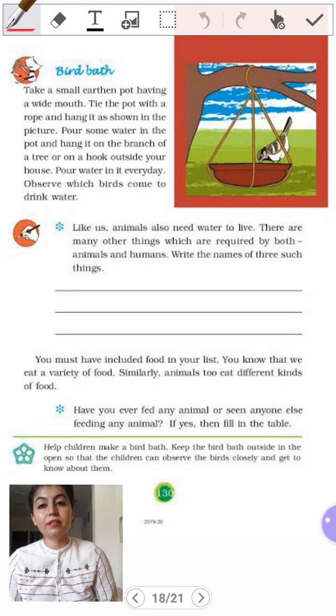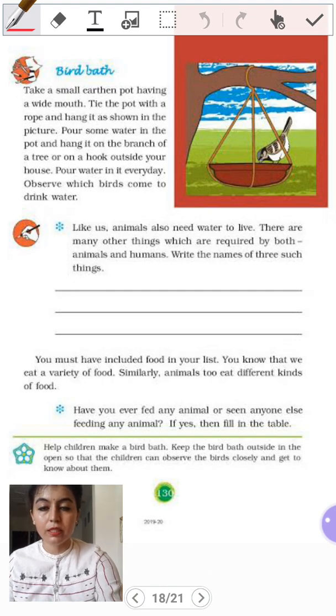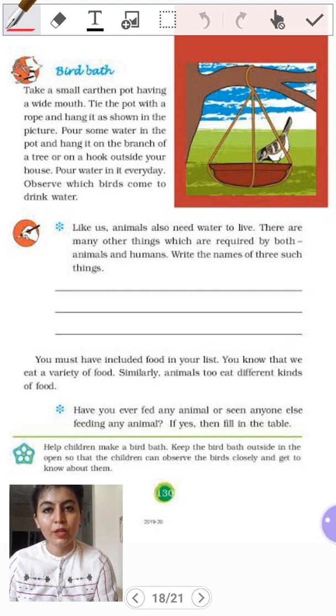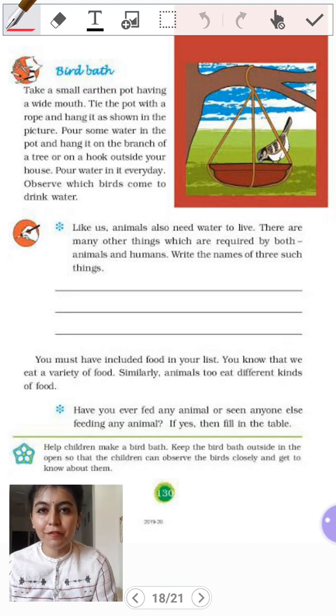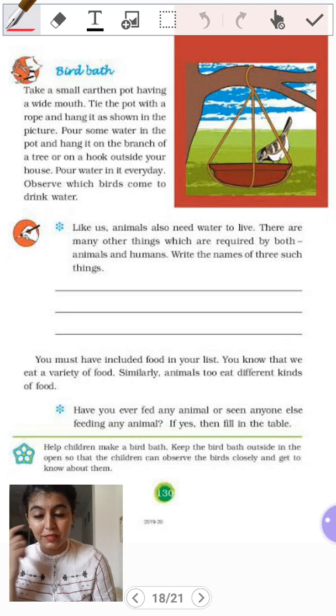Okay children, there are a few exercises given on page number 130. Then we are going to discuss these three pages in detail now: 130, 131 and 132. There is another fun activity as the season, which just went by, the passing summer season. You might have done this at your houses.